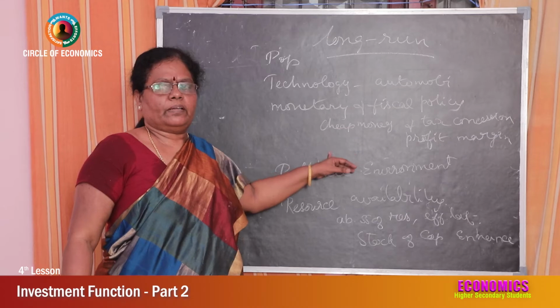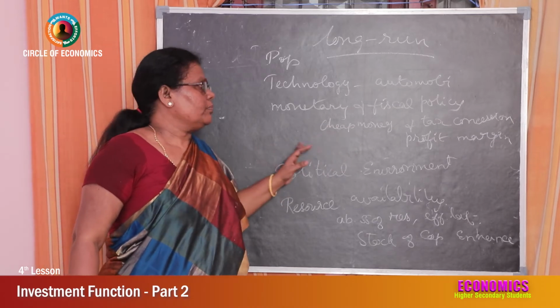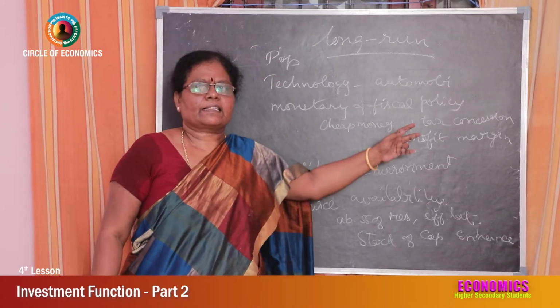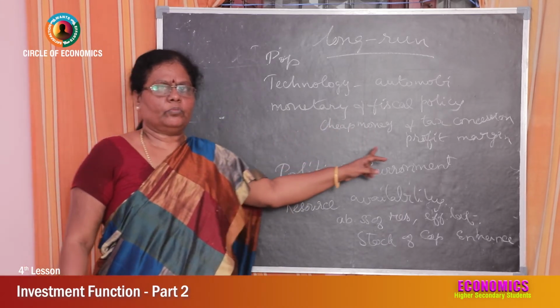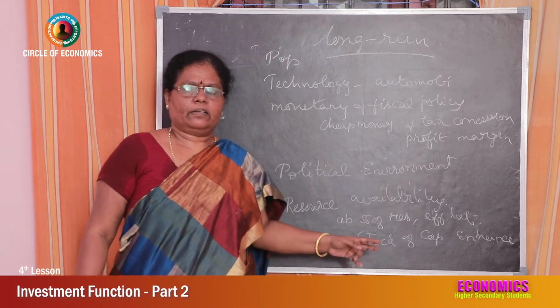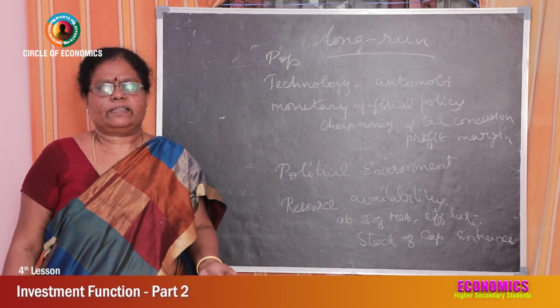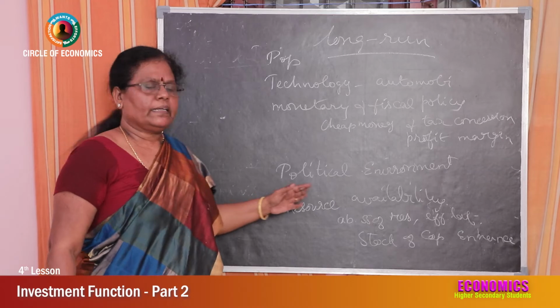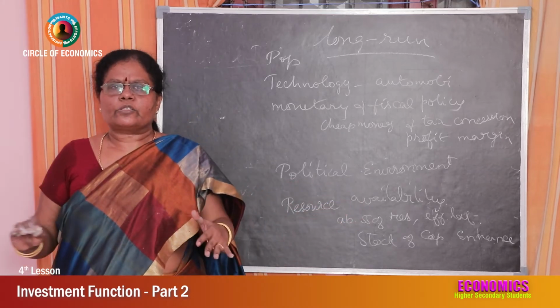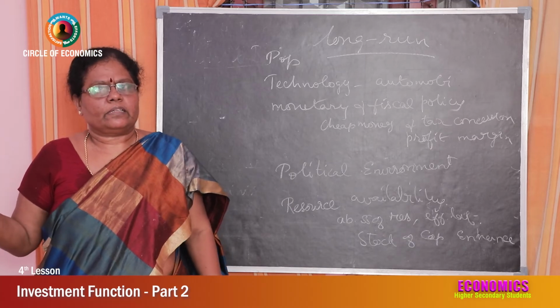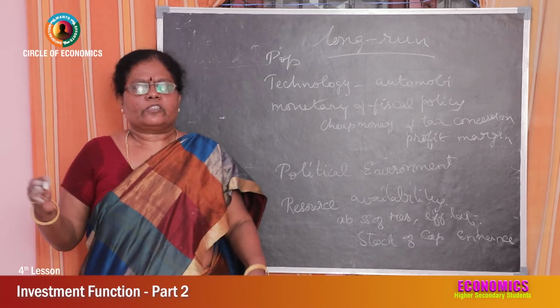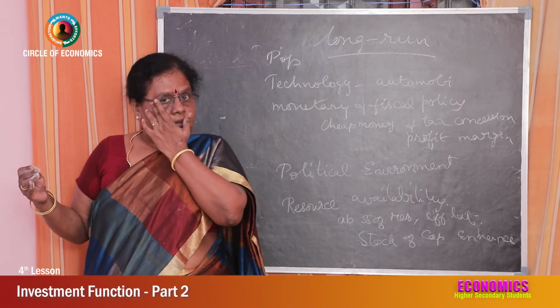Then monetary and fiscal policy. If the government follows a cheap money policy and tax concessions are given to the entrepreneurs, you can expect more profit, and profit margin will increase marginal efficiency of capital. Then the political environment. If there is smooth functioning of the government, investment is not going to be affected, so marginal efficiency of capital is higher.